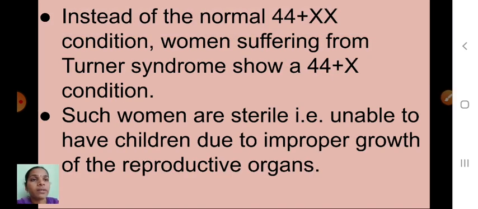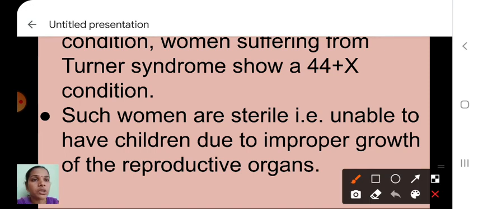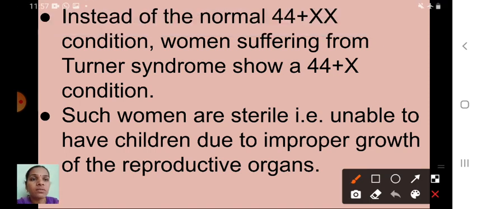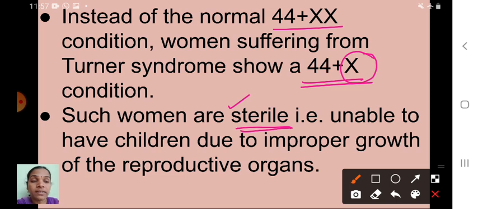Instead of the normal 44 plus XX condition, women suffering from Turner syndrome show a 44 plus X condition. So here is an abnormality in the allosome, that is the sex chromosomes. This occurs only in women. Understood, children? Such women are sterile, that means unable to have children due to improper growth of the reproductive organs.